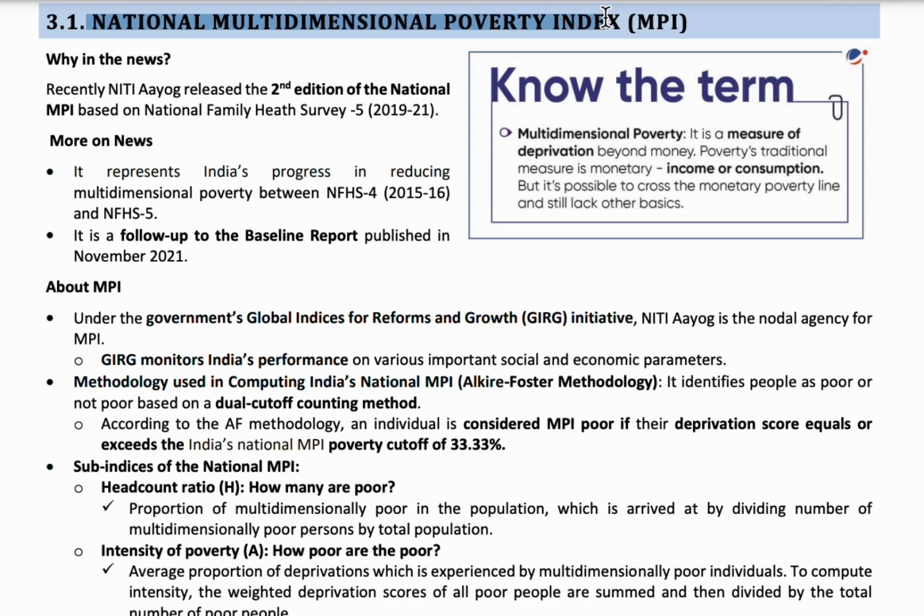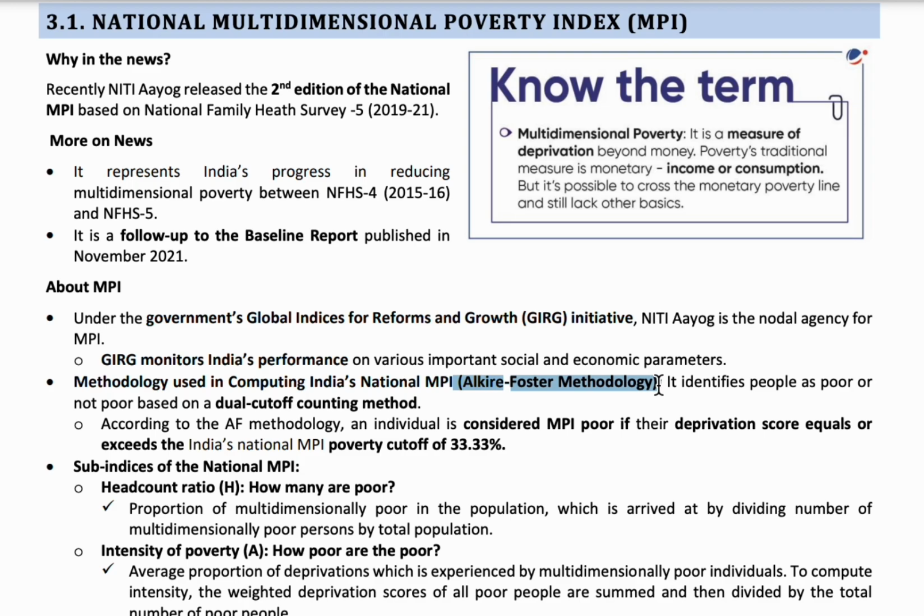To measure multidimensional poverty, the Alkire-Foster methodology is used. After calculating with this methodology, if the score is greater than or equal to 33.33%, then those individuals are categorized as multidimensionally poor.